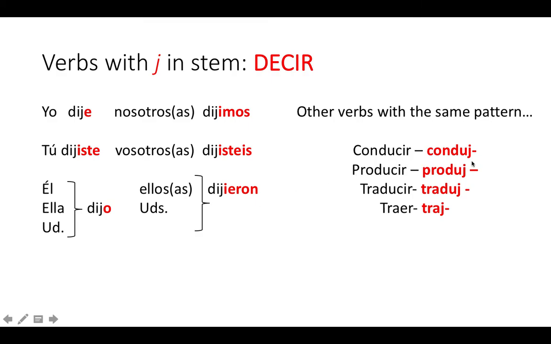Conducir, condujo. Producir, produjo. Traducir, tradujo. Traer, traje or trajo. See? Just make sure that you're reminding yourself and memorizing these stem patterns and you'll be golden.